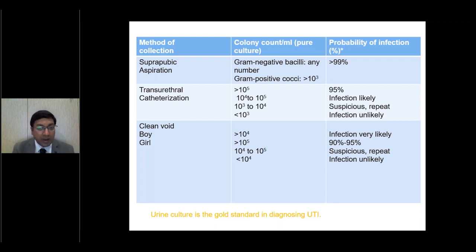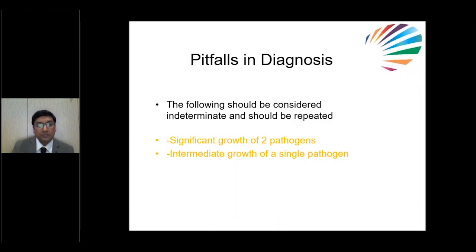Clean catch sample, boys, more than 10 to the power of 4, infection is very likely. If symptoms are there, we should treat. Girls, more than 10 to the power of 5, yes, infection is very likely, we should treat. If count is in between 10 to the power of 4 to 10 to the power of 5, this is suspicious, we should repeat the test again. If counts are more than 10 to the power of 5, then we should treat. Below 10 to the power of 4, infection is unlikely.